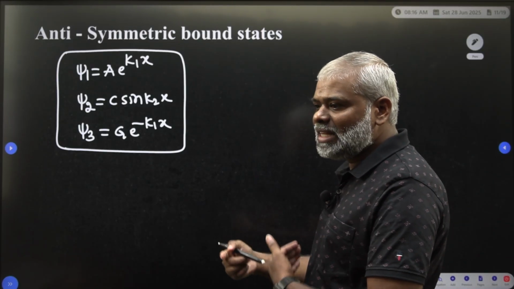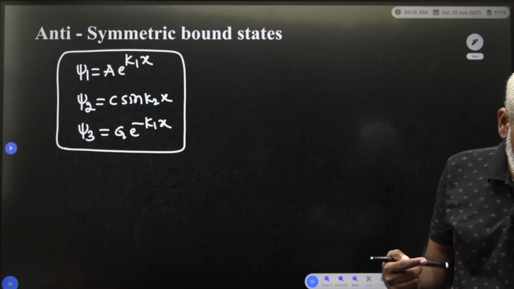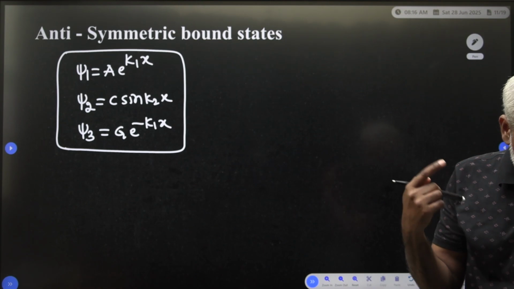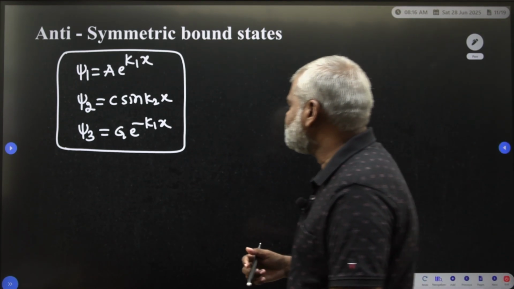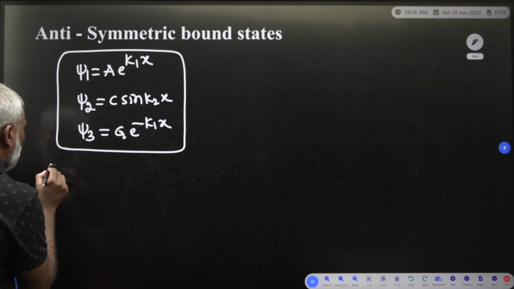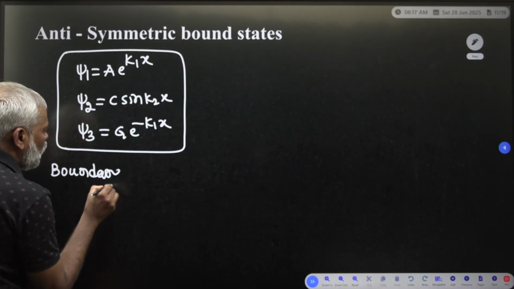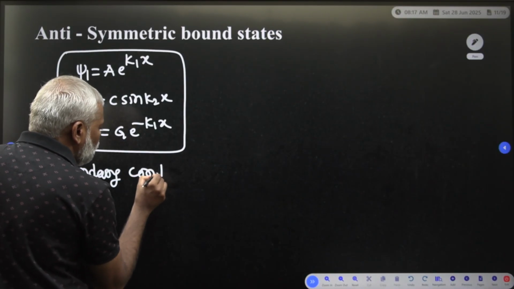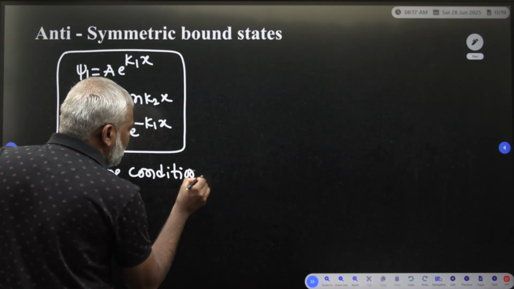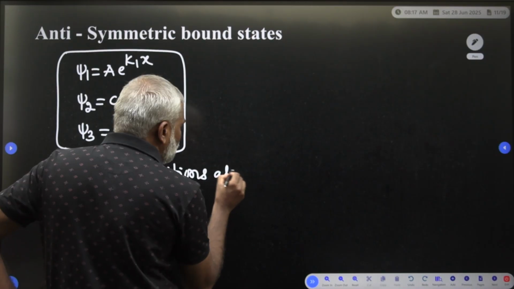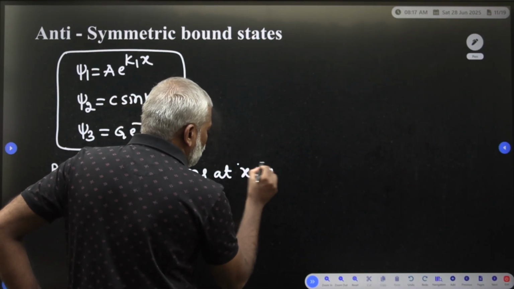Now you have to apply the boundary condition. Where we have to apply the boundary conditions? At x is equal to plus a.